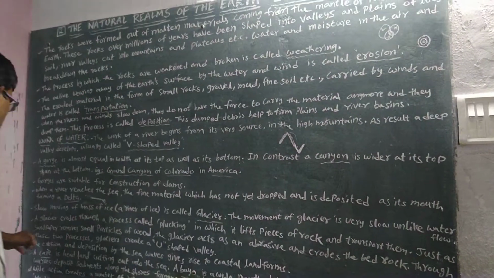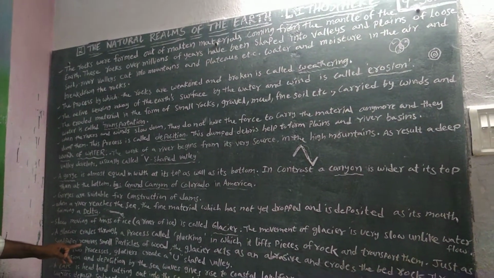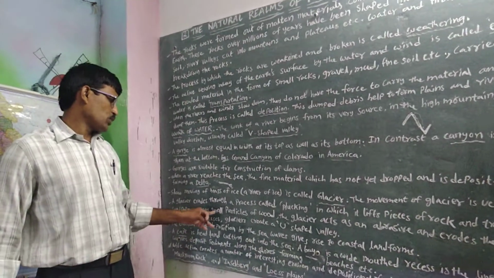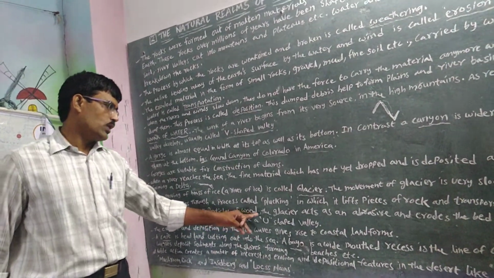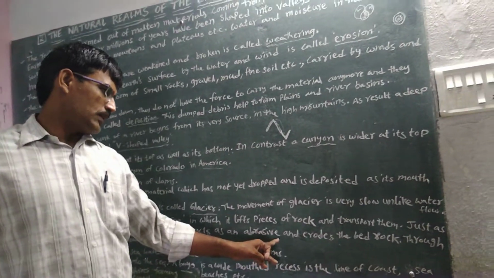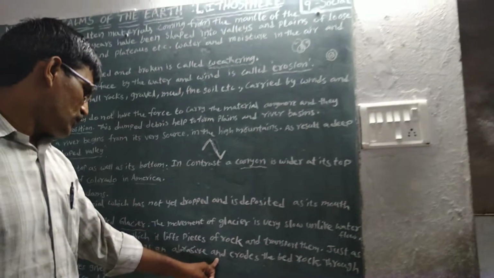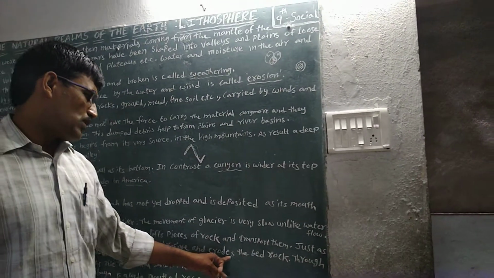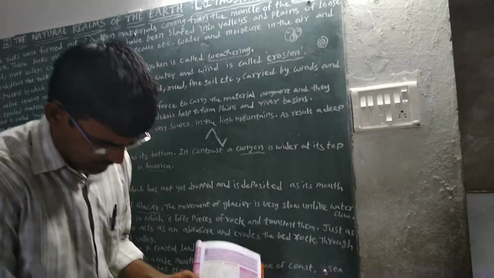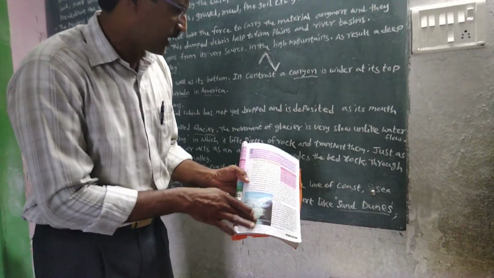Just as sandpaper removes small particles of wood, the glacier acts as an abrasive. It is abrasive and erodes the bedrock. Here it is like sandpaper on the bedrock.